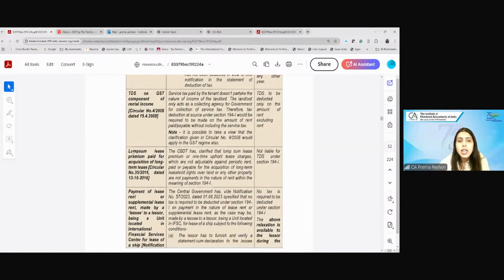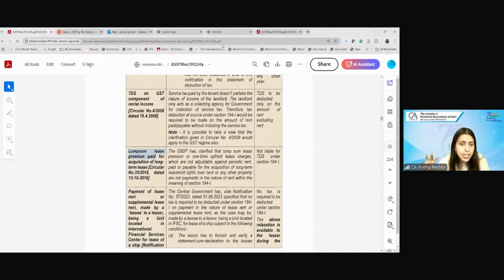Next is lump sum lease premium paid for acquisition of long-term lease. See, it is a very general practice wherein you pay a lump sum lease premium when lands and buildings are taken by, for example, hotels or hospitals. They pay a premium for acquiring the lease of 99 years, or 50 years.